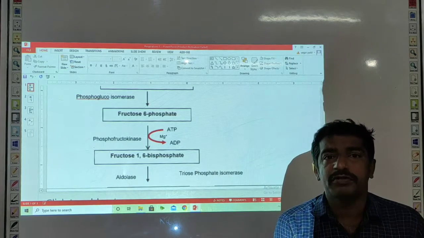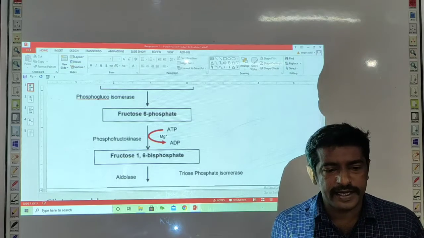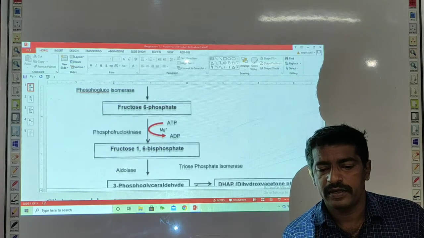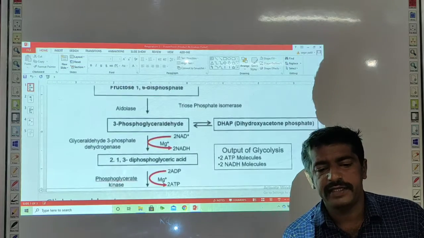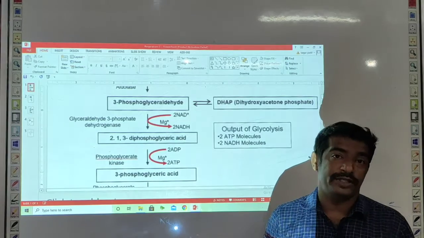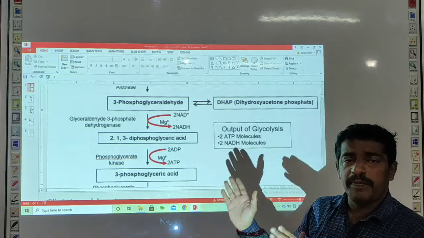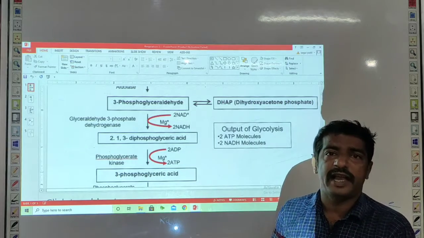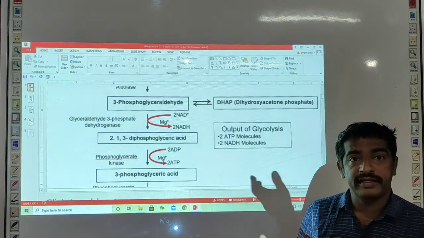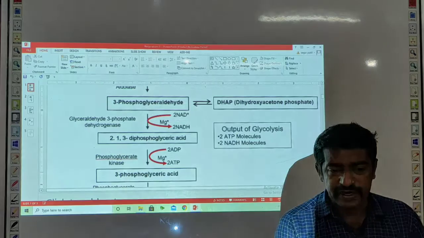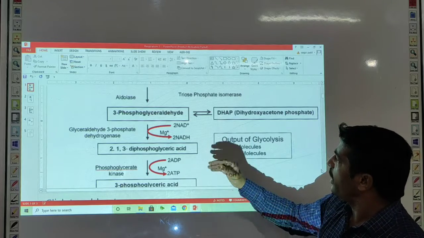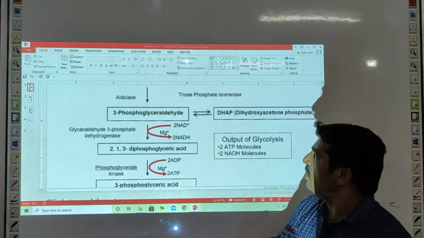Now this fructose 1,6-bisphosphate further splits into two molecules of triose sugars, and these are 3-phosphoglyceraldehyde and dihydroxyacetone phosphate. Both of these are interconvertible and they can be converted into one another as per the need of the plant.